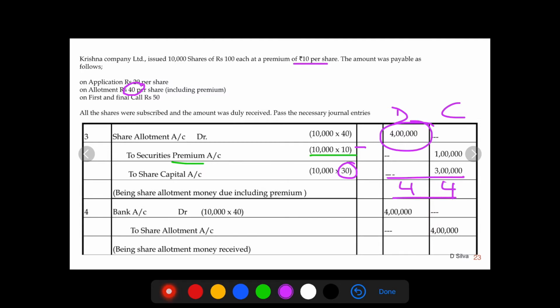Let's pass the fourth journal entry, where the allotment money is received including the premium. Bank account debit to share allotment account. What is the share allotment account money? It is 4 lakh. So 4 lakh is received through bank account.